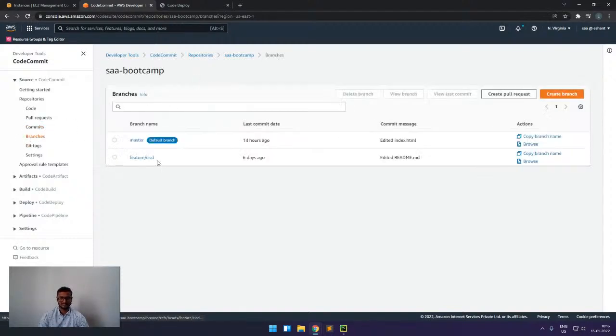We have next the branch part. To explain what happens with branches: when we start a project, we start with one branch, which will be the master branch. For each feature, for example, I'm having a website with a contact us and an about us page, suppose these are the features. Then for each feature we will create a separate branch and work on it. Then if something is tested properly, we will create a pull request where I tell the admin to merge this branch to the master. Like this we can make use of branches.